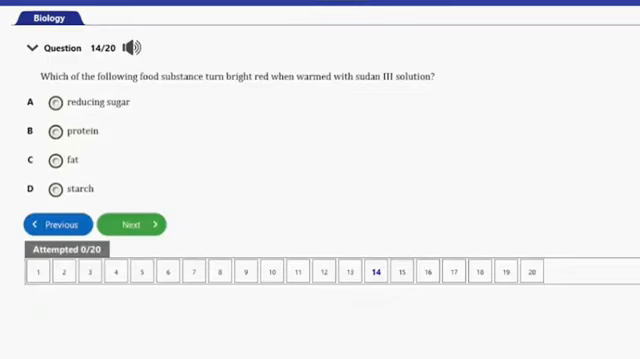It says, which of the following food substances turn bright red when warmed with Sudan 3 solution? We have A, reducing sugar, B, protein, C, fat, D, starch. So guys, the Sudan test is specifically for fat, and the food substance here that turns bright red when warmed with Sudan 3 solution is option C, and that's fat. So let's go ahead and consider the next question, guys.